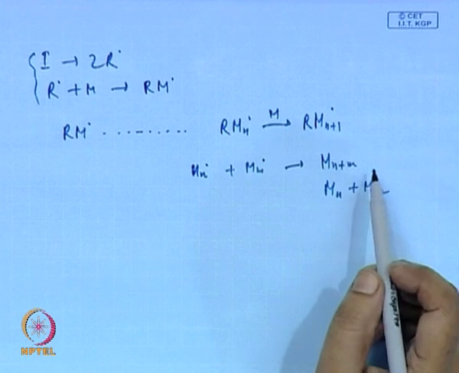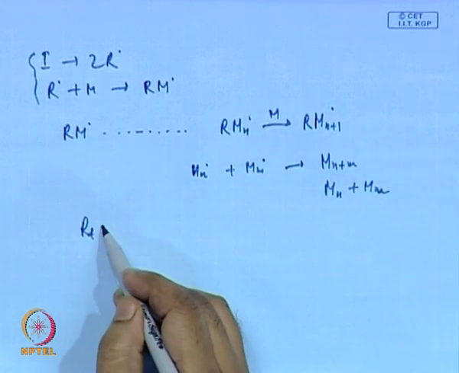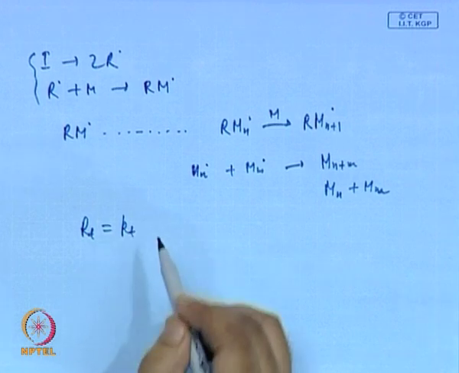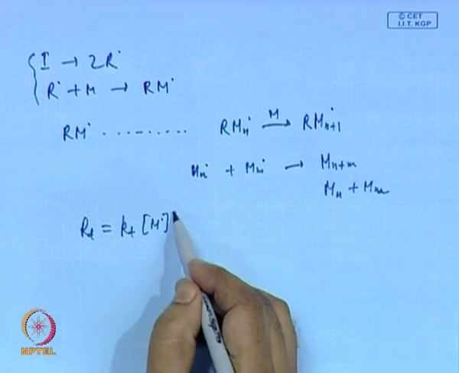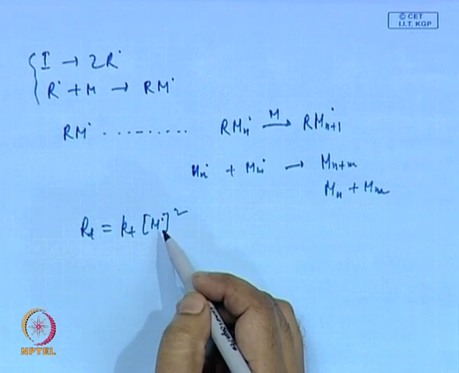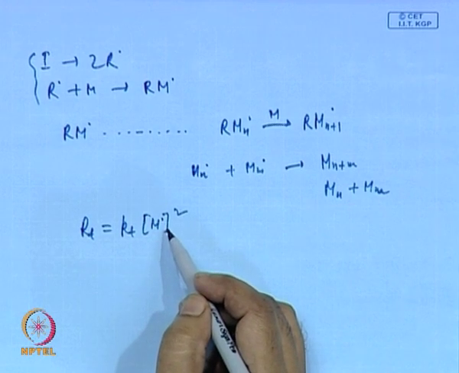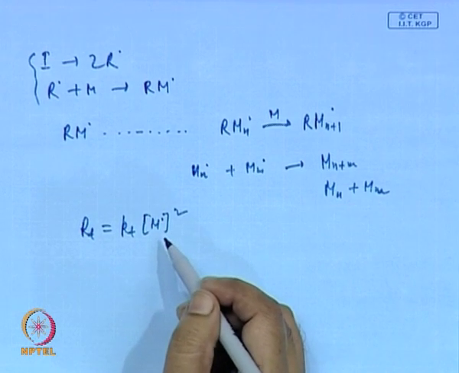Now, what is the rate of termination reaction? We know it is Kt [M dot] squared, where M dot is the concentration of total propagating radical, the summation of the concentrations of all the propagating radicals present.